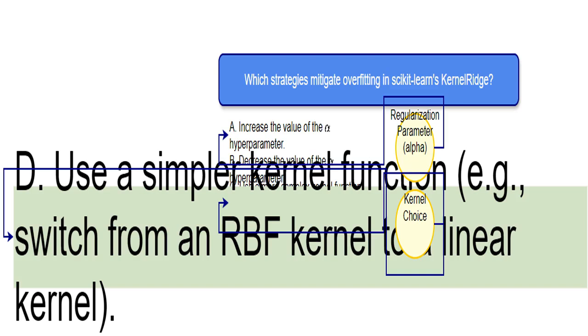The kernel is how I measure the similarity between data points in high dimensions, which I can't directly see. A simpler kernel, like a linear one, creates a linear decision boundary. A more complex kernel, like an RBF, allows for more flexibility, creating a curvy boundary. More flexibility means a higher risk of overfitting because I may try too hard to match noisy training data. It's like trying to fit a very complicated curve through scattered points. The fit may be perfect for the points, but terrible at predicting new ones.